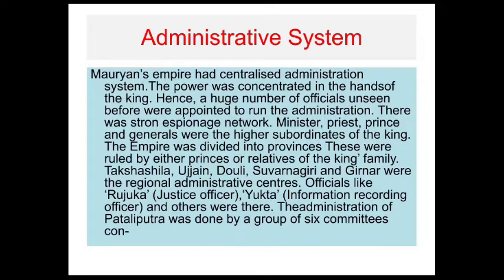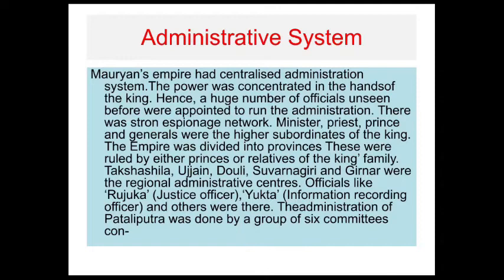Administrative system. In Mauryan time, a centralized system of administration was followed. The power was concentrated in the hands of the king. Hence, a huge number of officials, unseen before, were appointed to run the administration. There was a strong network of officials to spread the messages and facilities. Many ministers, priests, princes and generals were the higher subordinates of the king.